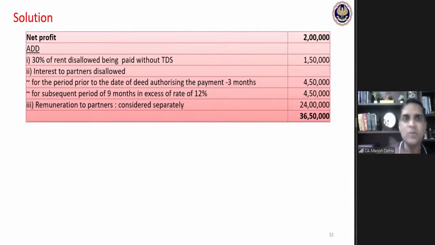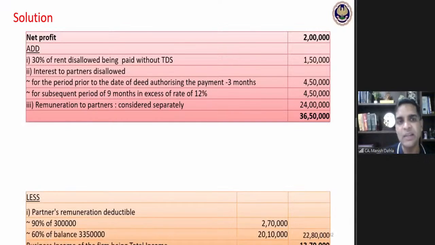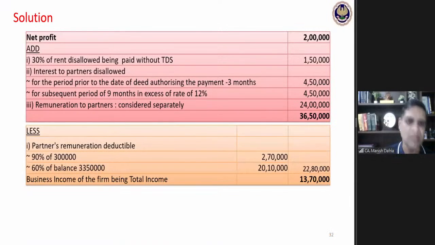And whatever remuneration has been paid to the partners is also added back, in order to find the figure based on which deductible remuneration would be calculated. So this is my 36.50 lakhs. This is what is called book profit for the partner's remuneration. On the basis of this 36.5 lakhs, I will calculate the deductible amount of remuneration.